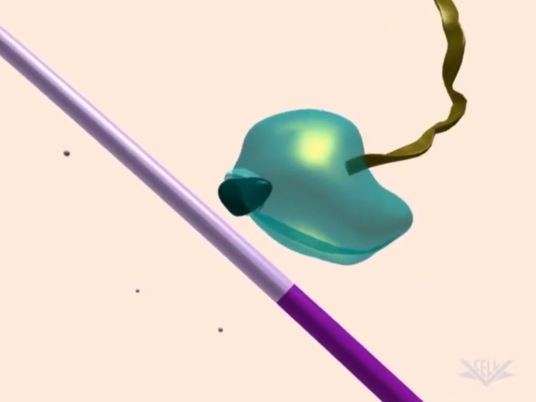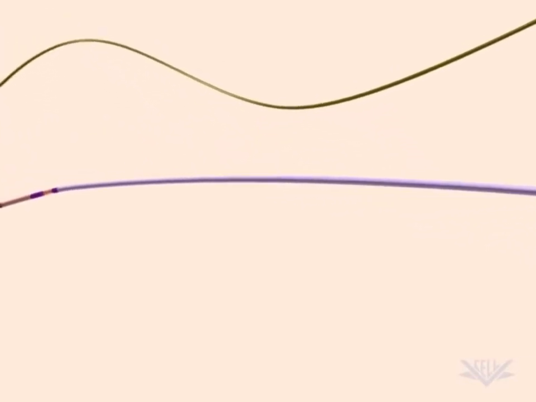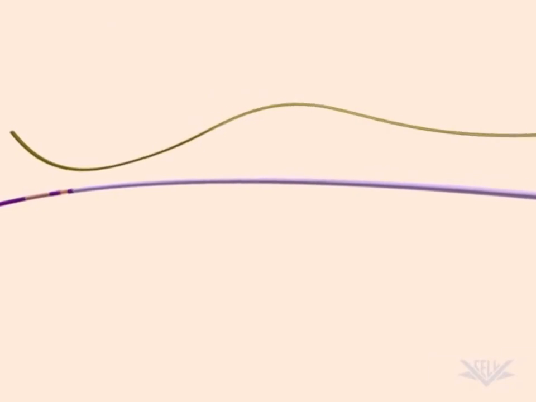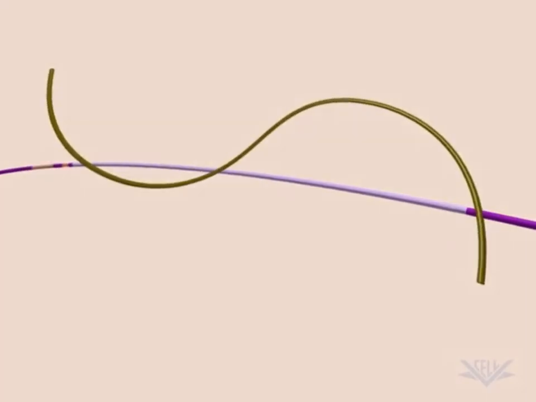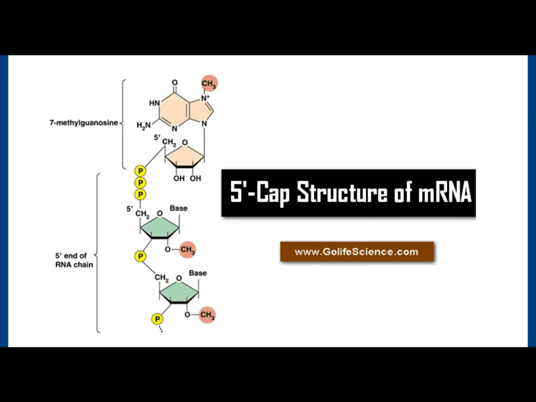A cap and tail are added so that the molecule may remain stable during the long journey to the ribosomes. The cap is in the form of 7-methyl GTP, which is linked 5' to 5' with the first nucleotide, whereas the tail is in the form of a poly A tail linked to the 3' end of the RNA. The cap and tail save the messenger RNA from a variety of nucleases and phosphatase enzymes.